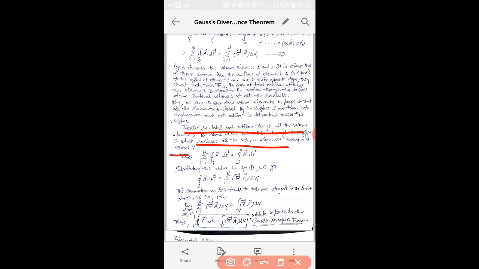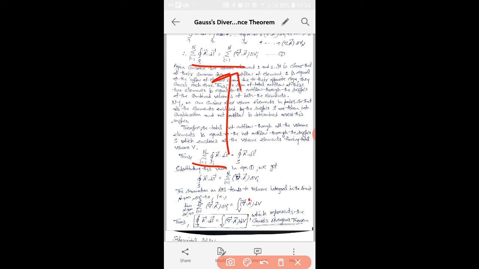Okay, so this left hand side equation can be rewritten like this. Here we can change this summation into the integral. Similarly, if we substitute this value in this equation, the surface integral of A dot ds will be equal to the summation, i from 1 to n, of del dot A into delta Vi.